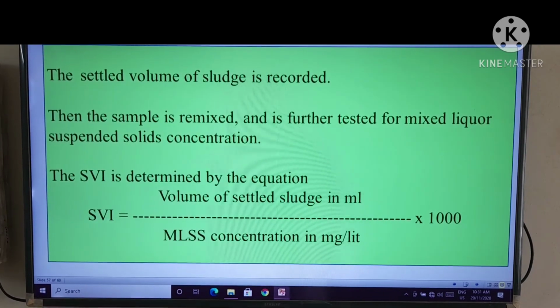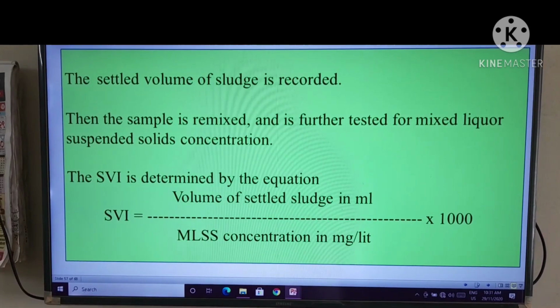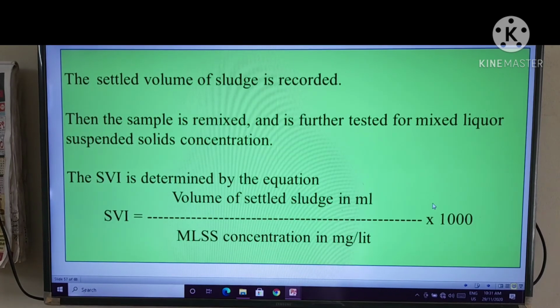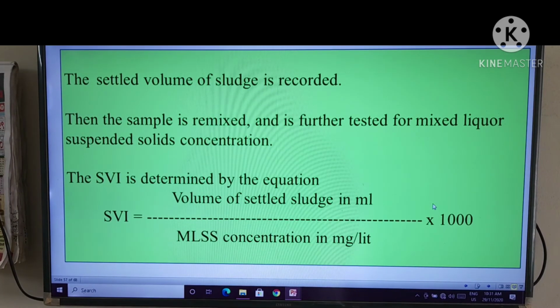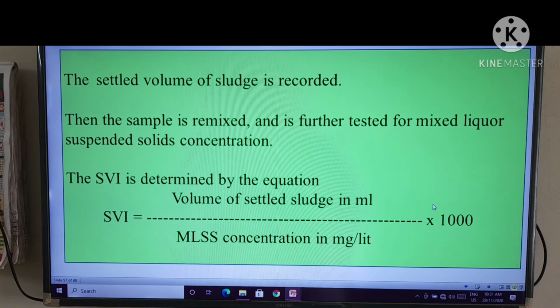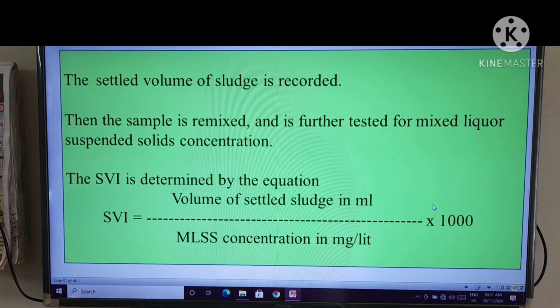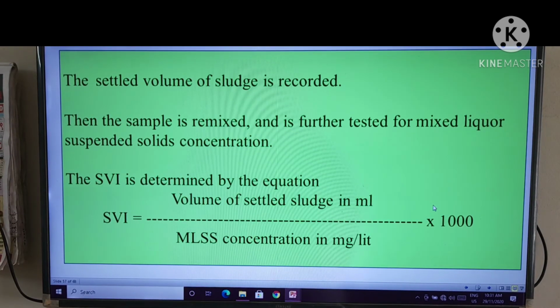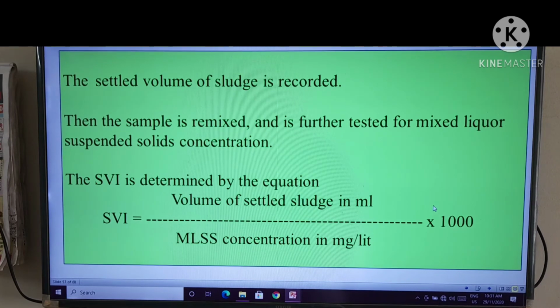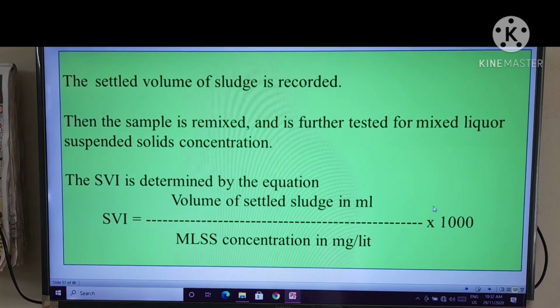The settled volume of sludge is recorded. Then the sample is remixed and is further tested for mixed liquor suspended solids concentration.